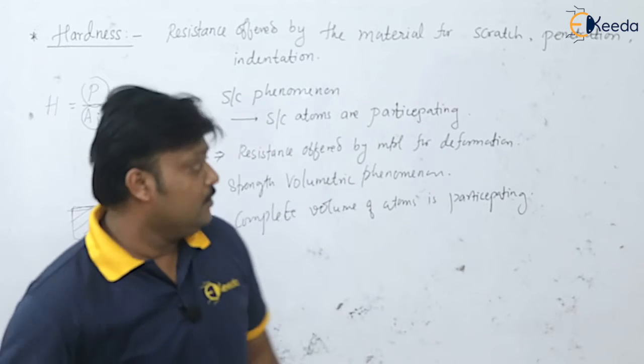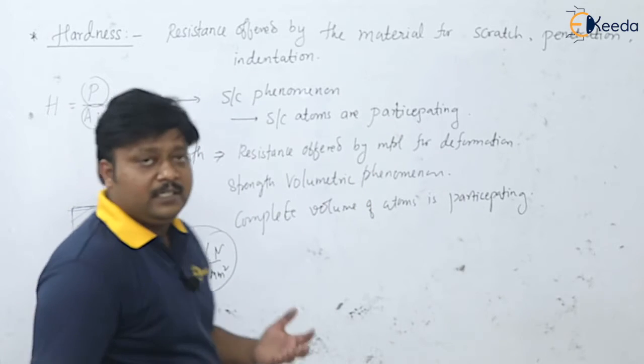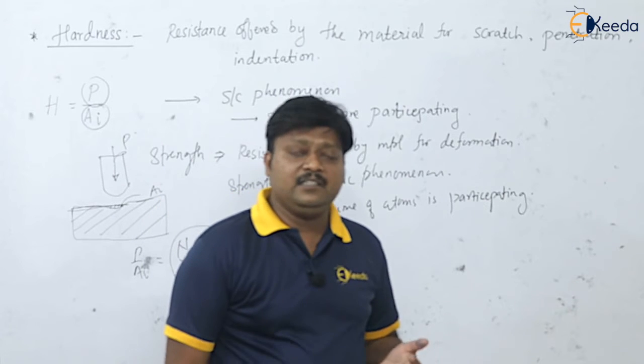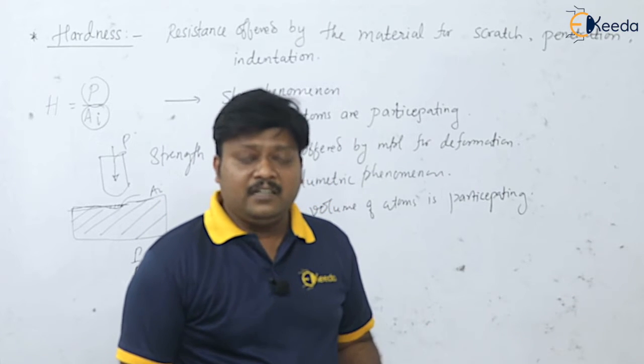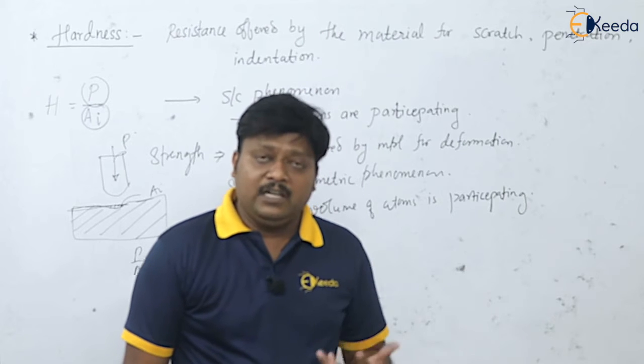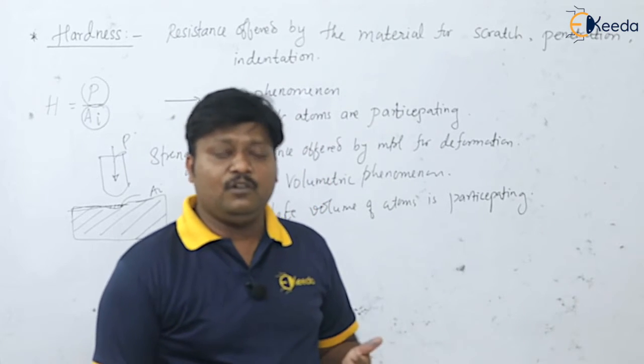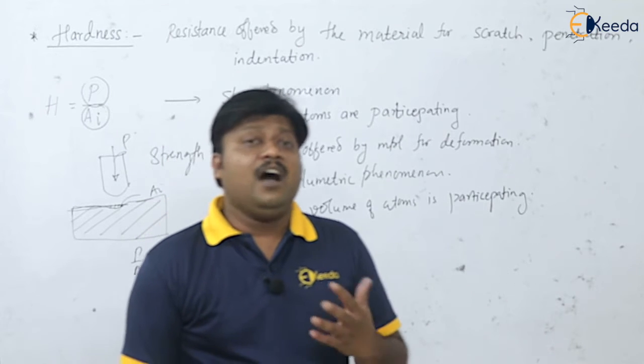Dear students, the very popular hardness testing methods we have are the Brinell hardness number, then the Vickers hardness number, then the Rockwell hardness number. These are various methods for determining or measuring the hardness of the material.